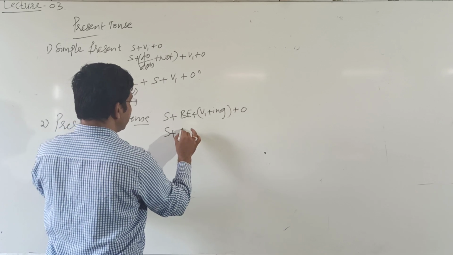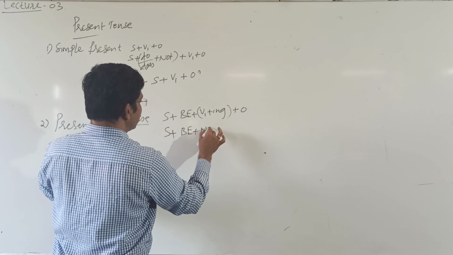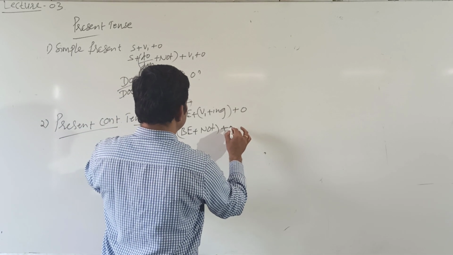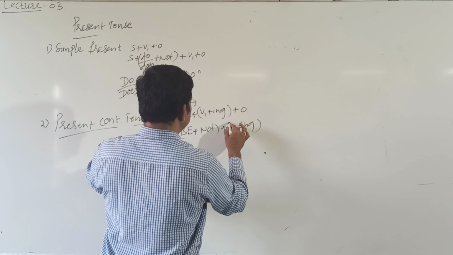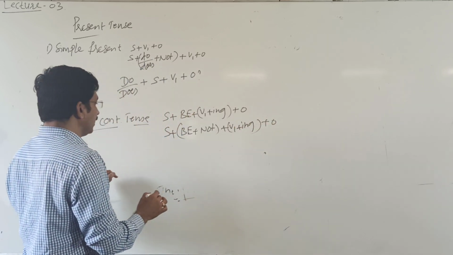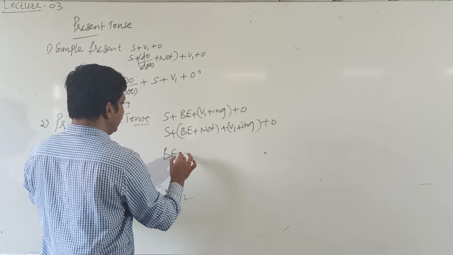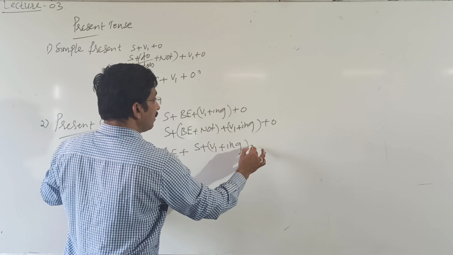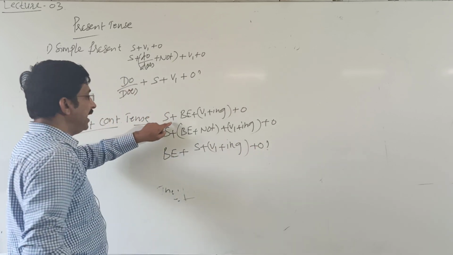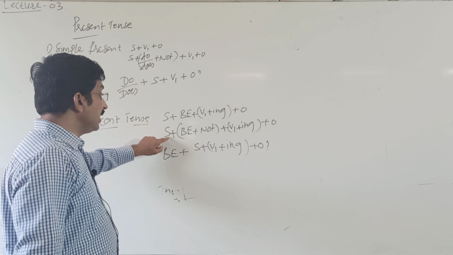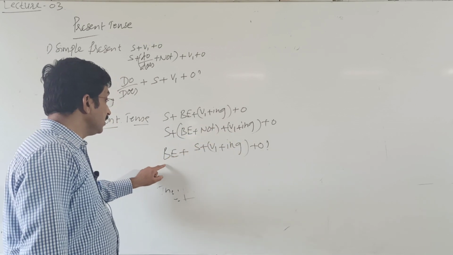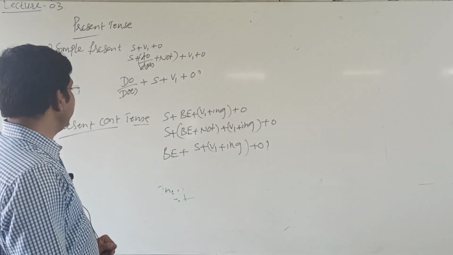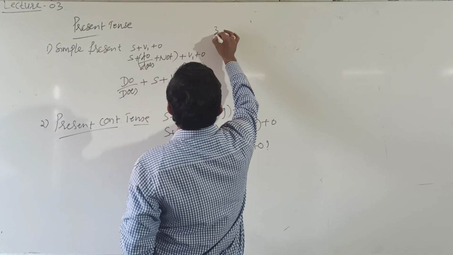Here, subject plus be form plus not plus V1 plus ing plus object, I am not. Then its interrogative: be plus S plus V1 plus ing plus object. I am singing a song. I am not singing a song. Am I singing a song? Here, present continuous tense.